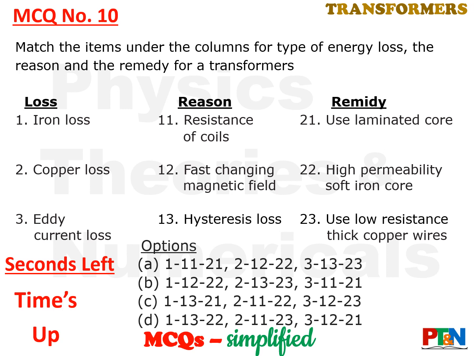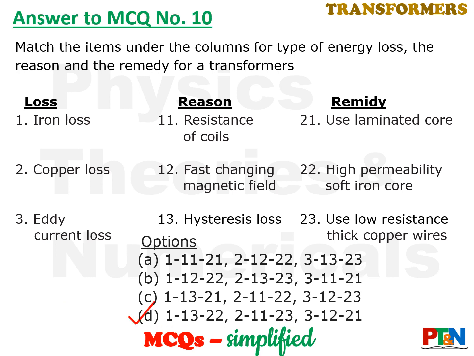Time's up. Let's see the answer. The answer is option D. Let's do the analysis. See, iron loss is due to hysteresis loss, just discussed in the previous MCQ. Iron loss comes from the hysteresis loss. So for that, what is done? High permeability, that is a thin hysteresis graph, soft iron is to be used. So iron loss is for hysteresis loss and high permeability iron has to be used for the core.